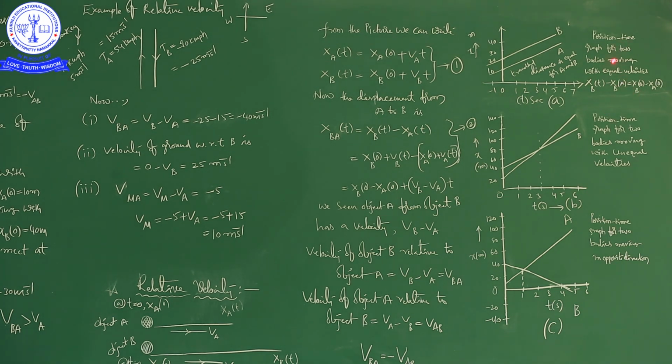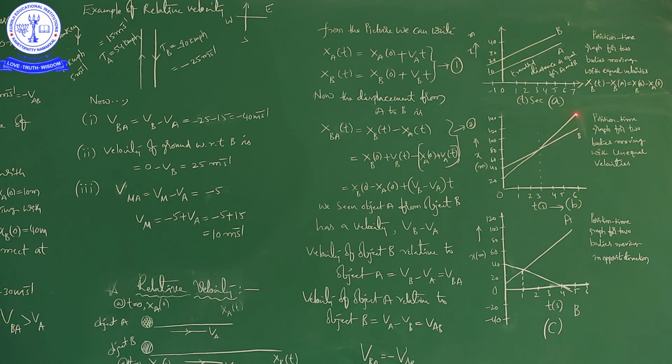Please try to understand. In this situation, both the bodies are moving with equal velocities. So VA is equal to VB. In this graph, both the objects are moving with unequal velocities.